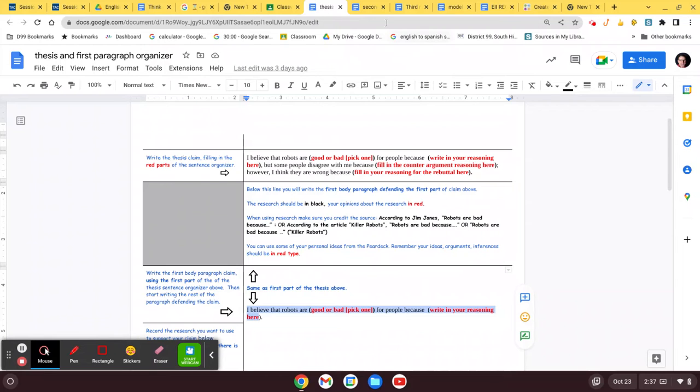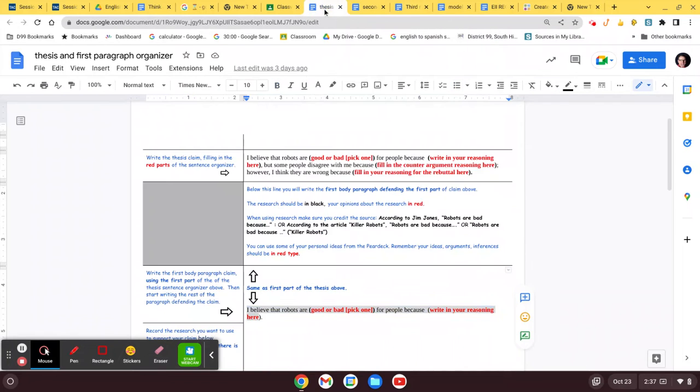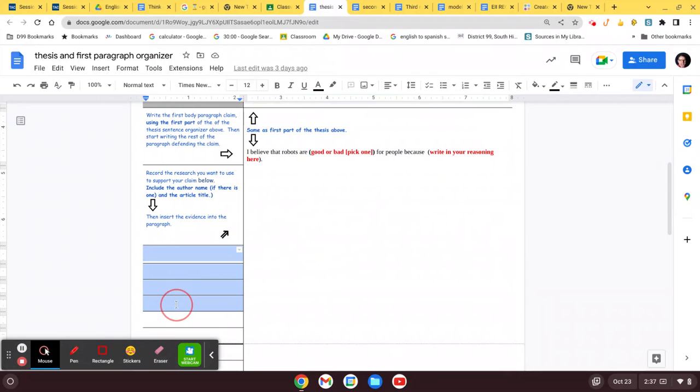Then you're going to go back to your note chart, and you're going to pull some bullet pointed notes off the note chart and put them down here in these spots, just like we did before. This is where our objective evidence goes. They can either be paraphrases or direct quotations.